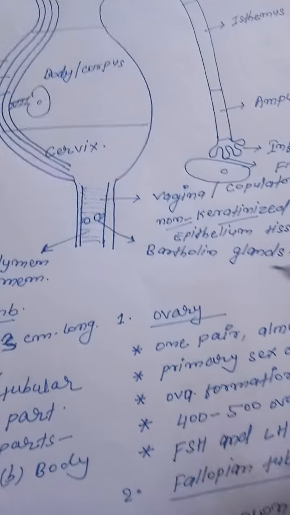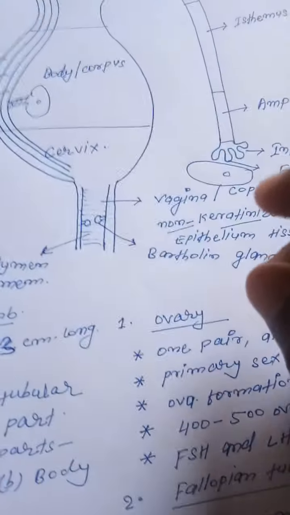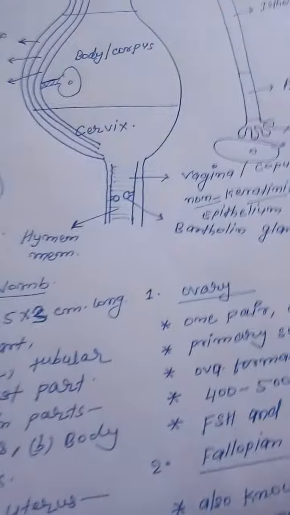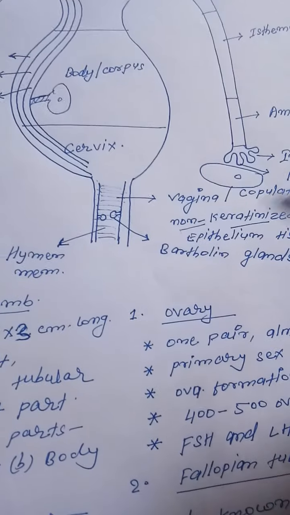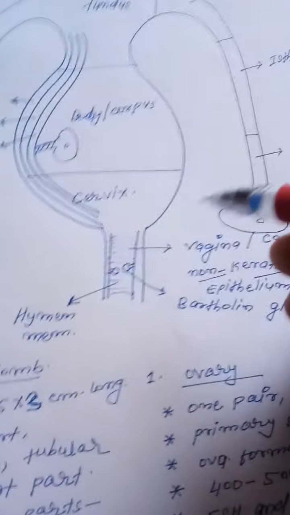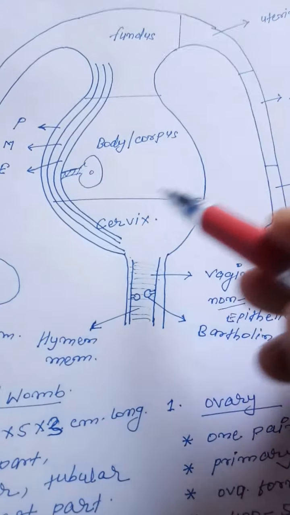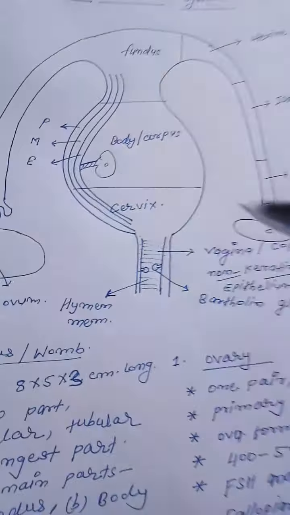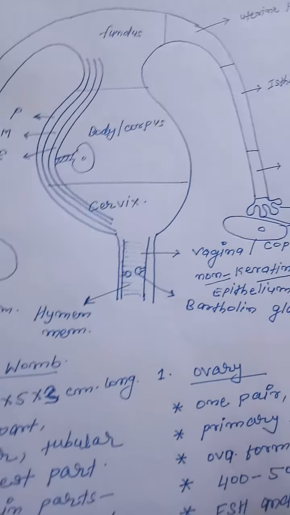The ovary produces the female gamete, called ova, after menarche or puberty. Other sex organs except the ovary are called secondary sex organs, and the ovary is known as the primary sex organ.